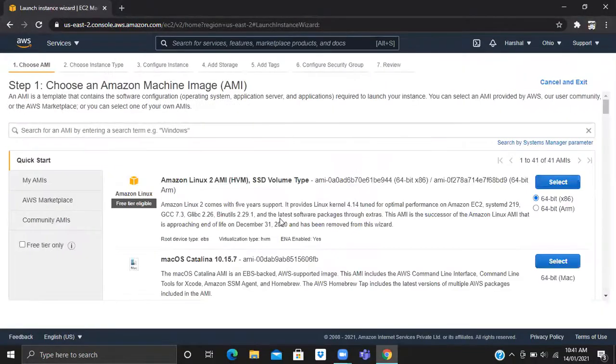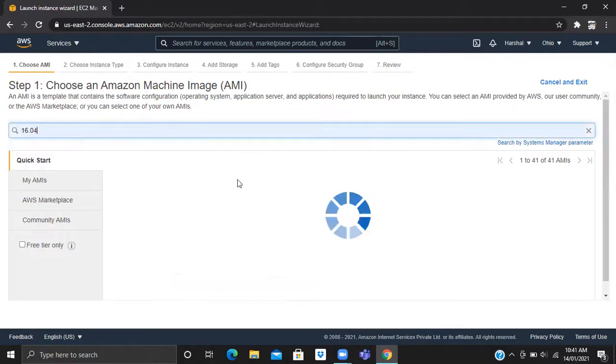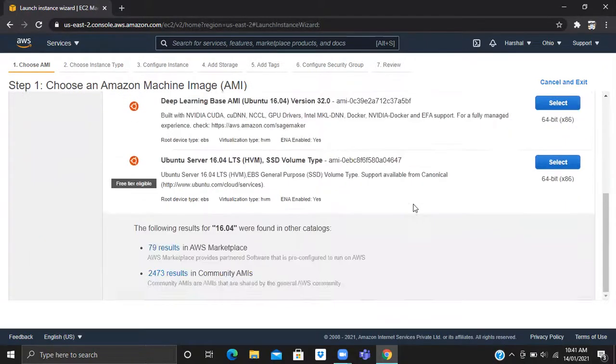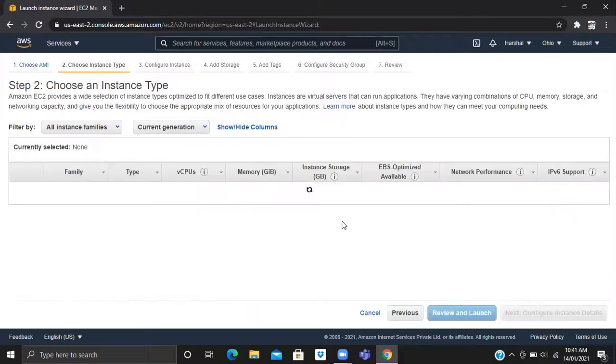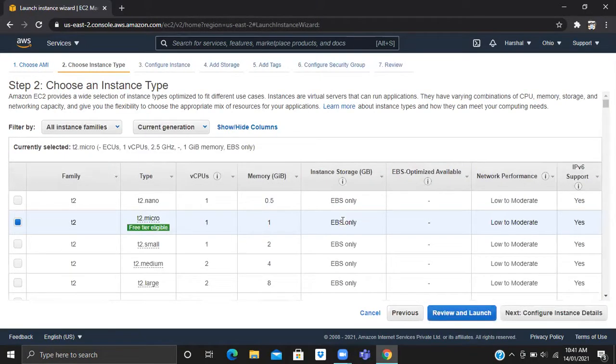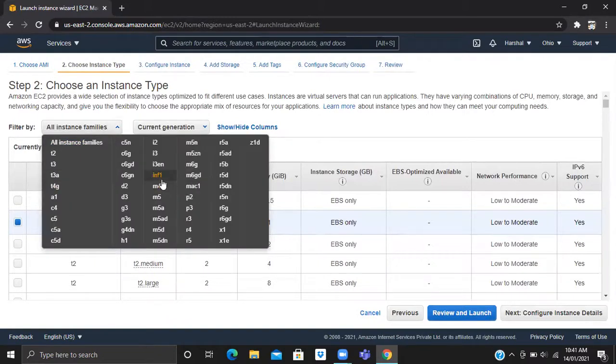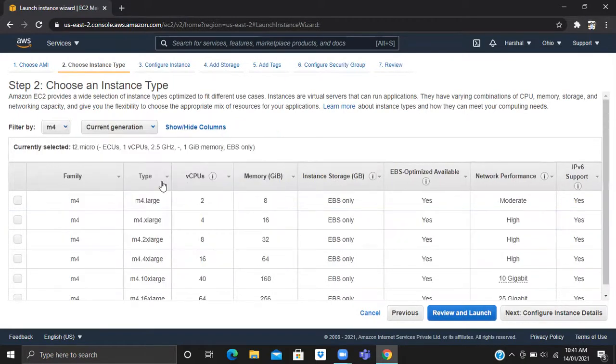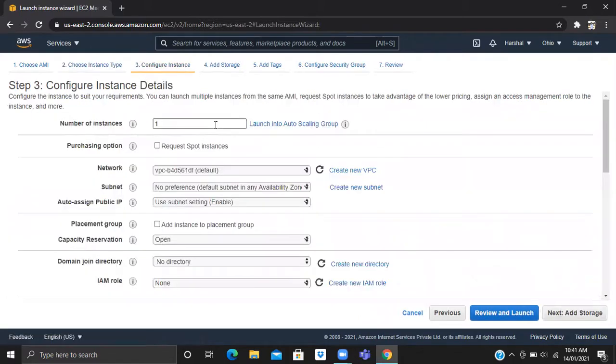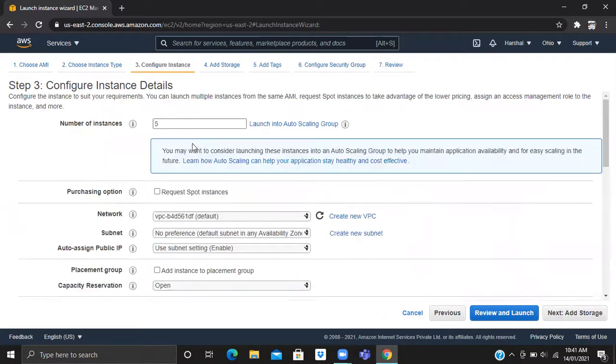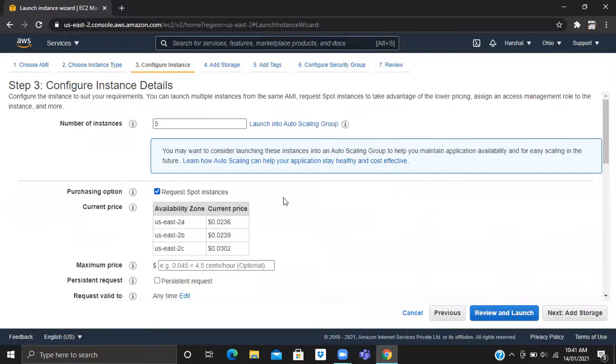We are going to launch instances, Ubuntu 16.04. M2 large, right? Yeah, M4. M4 large, sorry, my mistake. Five machines. Number of instances 5. Okay. Request for instances.